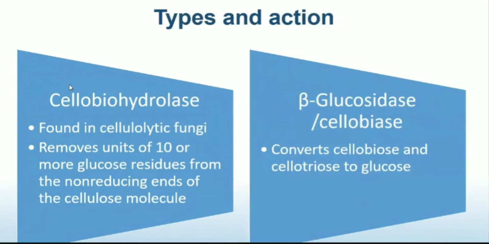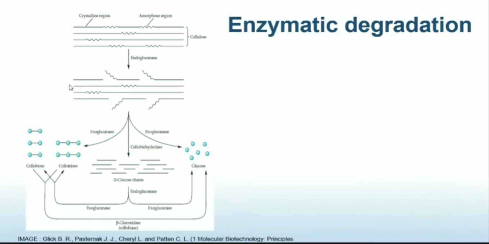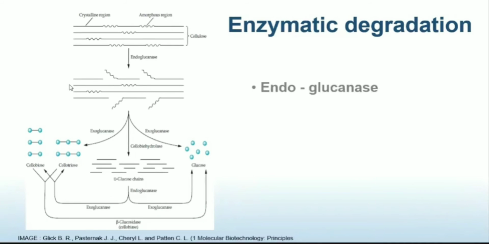The last enzyme which is present in the cellulosome complex is beta-glucosidase or cellobiase. These enzymes are known to convert the cellobiose or the cellotriose into glucose. Now let us see the enzymatic degradation in detail with the help of a diagram. As I mentioned earlier, the first enzyme to act is the endoglucanases.